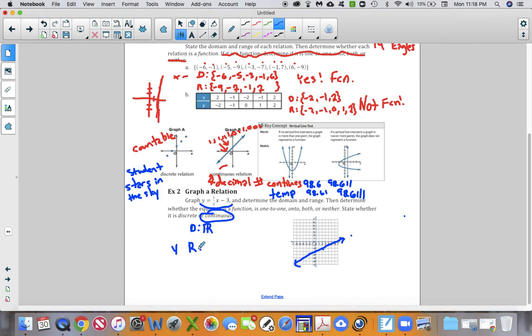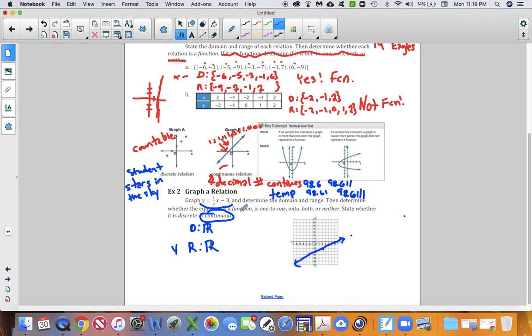So the range for that guy is going to be all reals as well. He's touching everything going up and everything going down. All of those points will end up eventually being touched. Even 7 up here, which doesn't look like he's going to touch, but 7, if we continue this line on out, he'll touch all the way over here at 7 on the y. So up and down, he's going to touch everything. So let's see, graph the function, determine the domain and range. We did that, all reals for both.